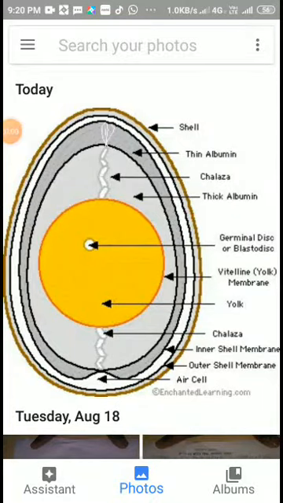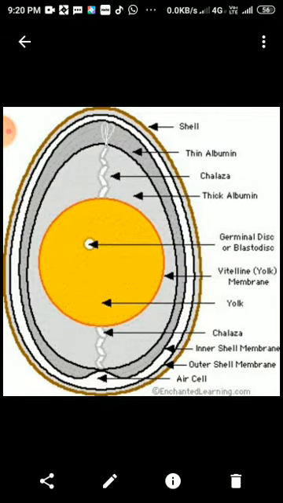Today, the next exercise is the study of the poultry intact egg. You can write this exercise and make a diagram as I show you. You may write down on the right page, one by one, all the parts of the egg. First of all, we discuss the egg.